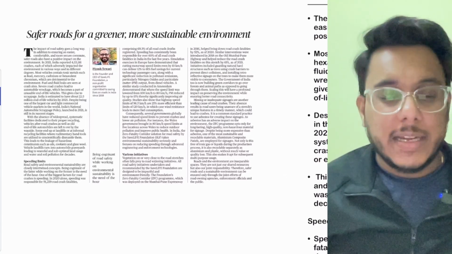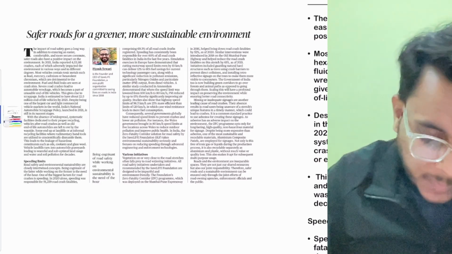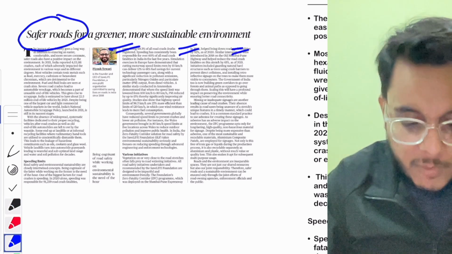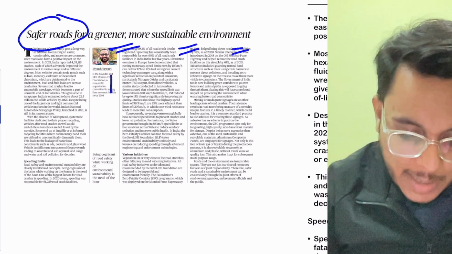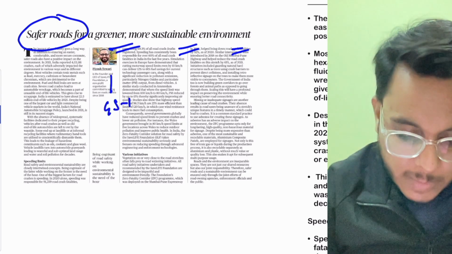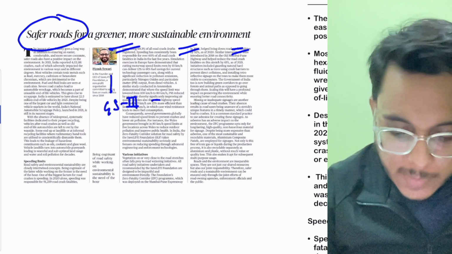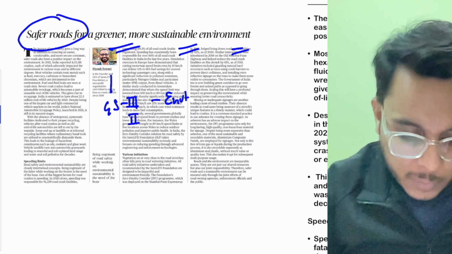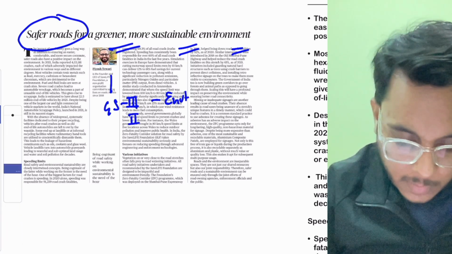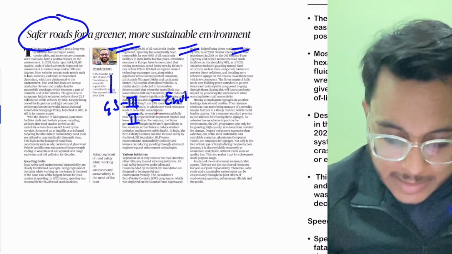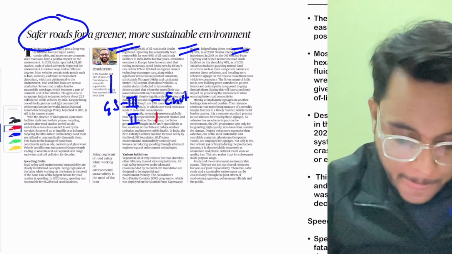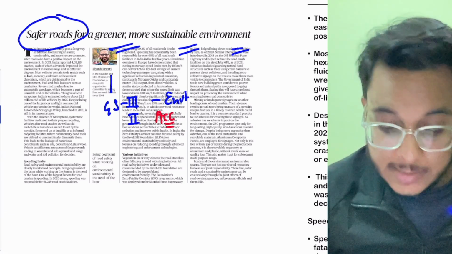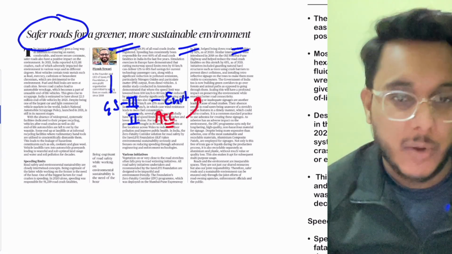Now, this article is again taken from the editorial section. Safer roads for a greener, more sustainable environment. Now we will see this particular article with respect to GS paper number 3, environment, as well as GS paper number 2, basically, rising number of road accidents.